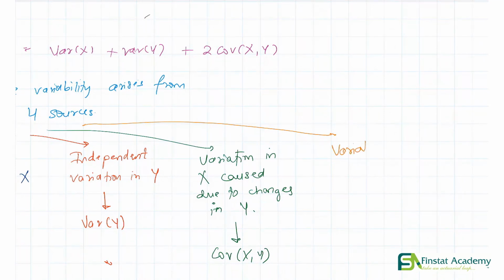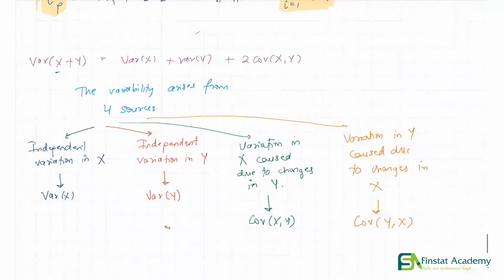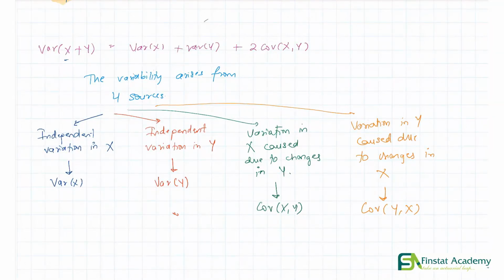You also have variation in y caused due to changes in x. x के चेंज होने से भी y में थोड़ा वेरिएशन आएगा. And the value for this is given by covariance y comma x. So my point being, variability in x plus y is actually arising from 4 distinct sources.